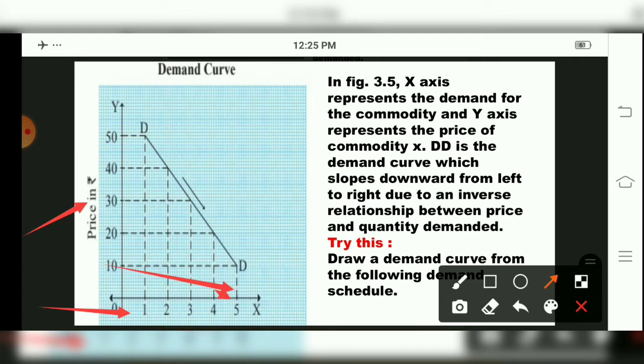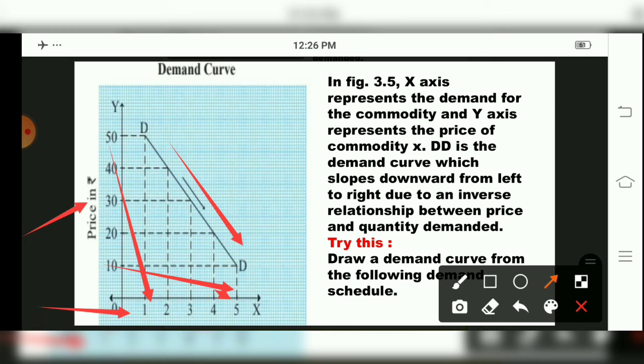And for 50 rupees, only 1 kg has been purchased of that particular commodity. So this diagram shows that the DD curve is sloping downward from left to right. All this we have to explain in this diagram. So compulsorily we have to draw it, children, and then write the explanation of that diagram.